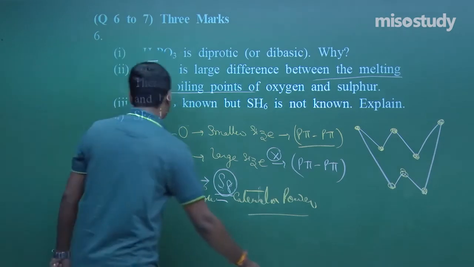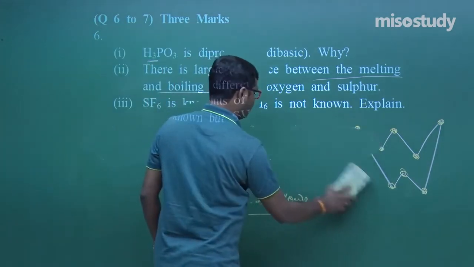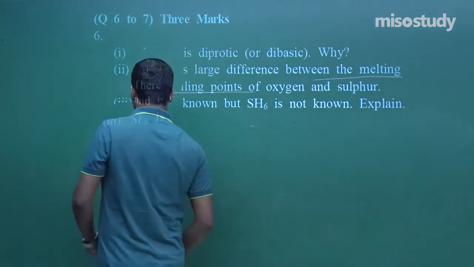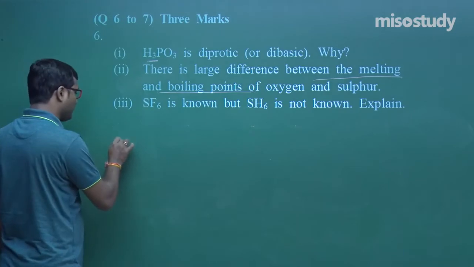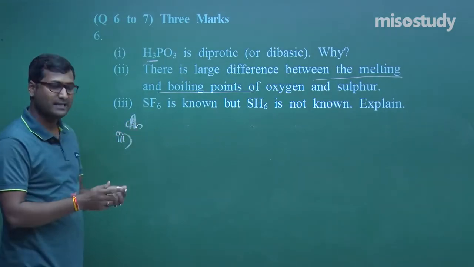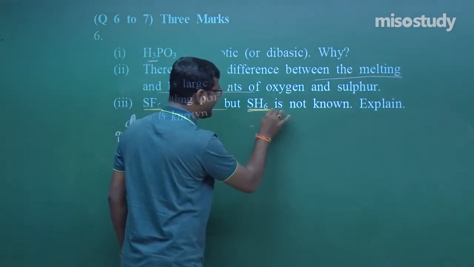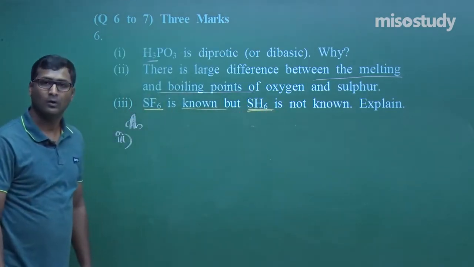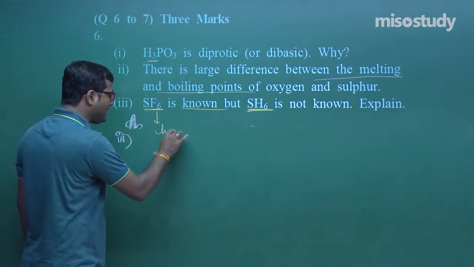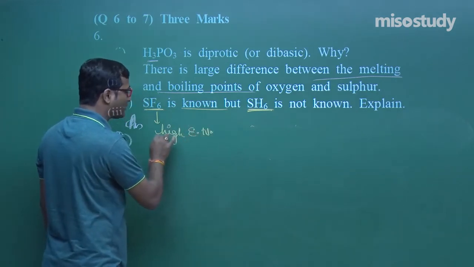Now, I am going to rub this part. Now, the third question, read the third question, what is given here. That is the answer. SF6 is known, but SH6 is not known. What is the reason behind it? Yes, as we know, fluorine has a high electronegative value, it is highly electronegative.